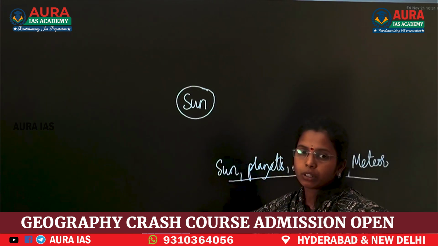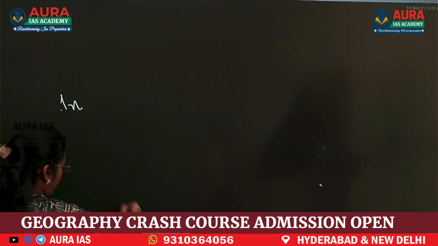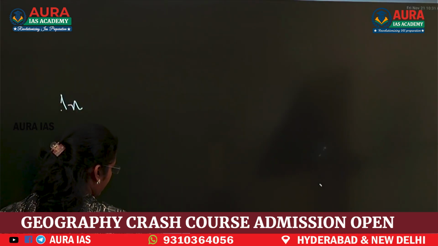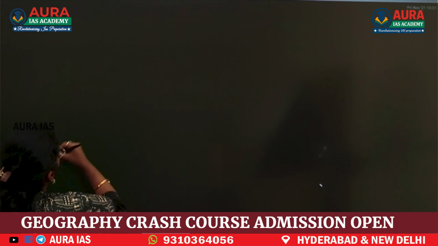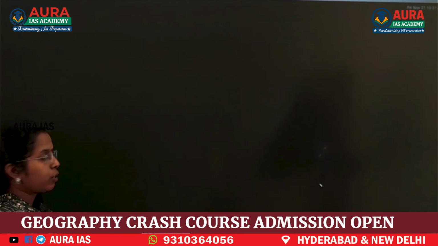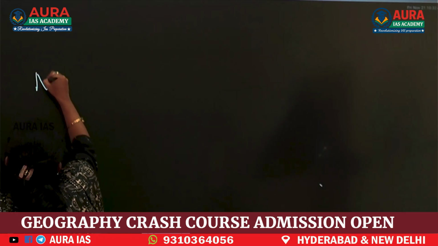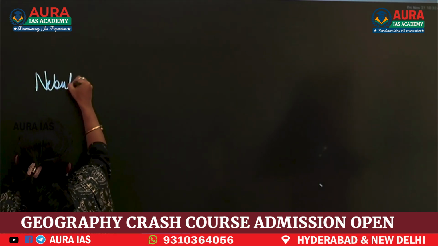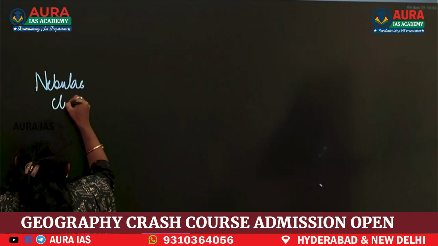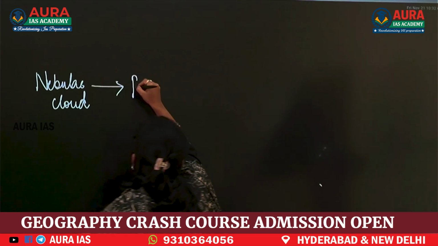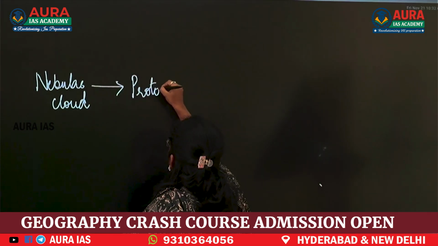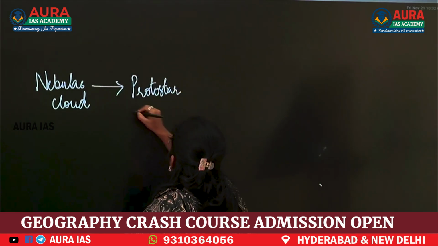First, we will see about the sun. First we will see the life cycle, then topics related to the sun. From a cloud, a protostar is formed.